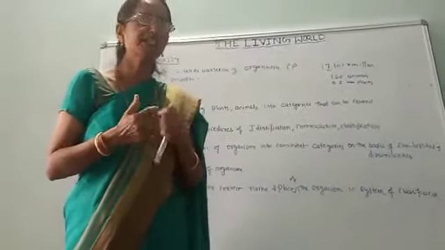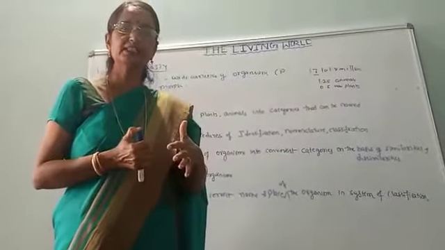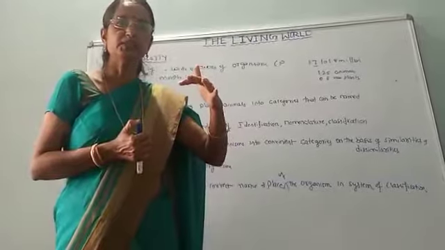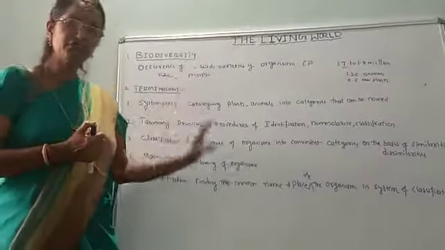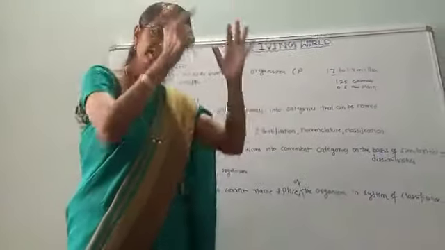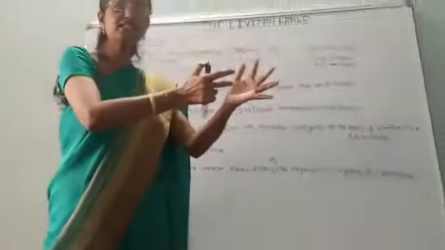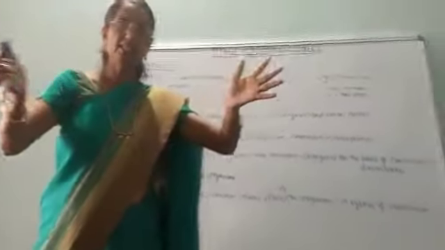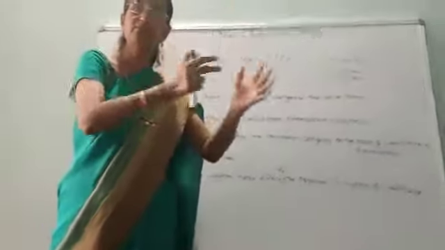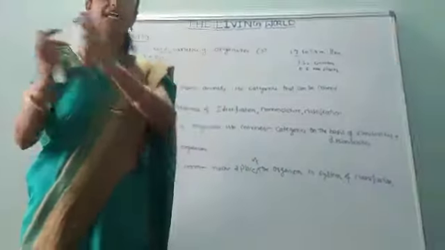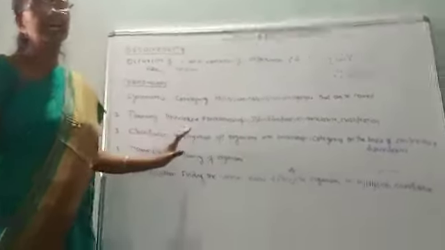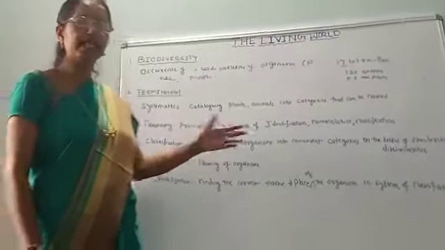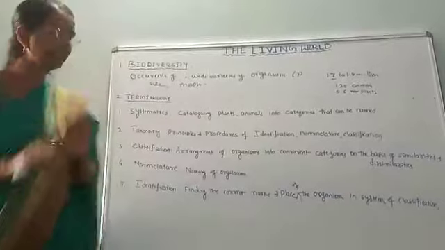Convenient characters, for example, are morphological characters like height and weight. Based on similar and dissimilar characters, we arrange the organisms, and that is known as classification. Simply, classification is the grouping of organisms.